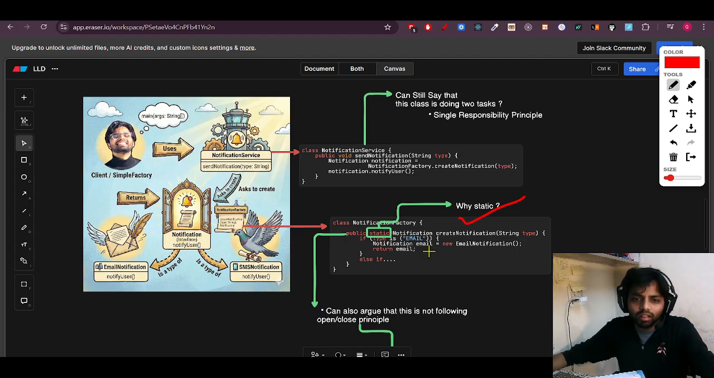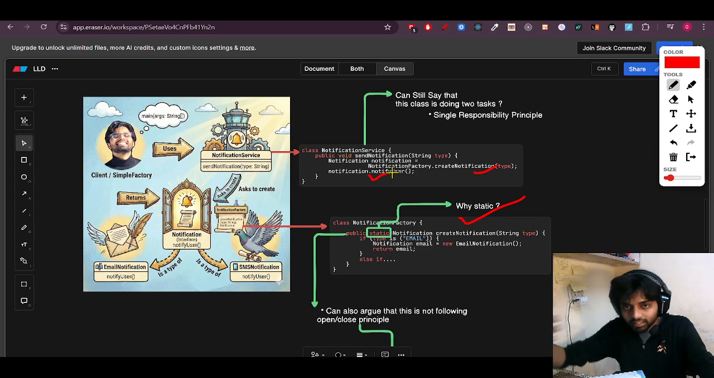Now let's see how I was able to solve the single responsibility problem in the notification service class. I can see here that there is a notification class which is creating objects, so object creation, and it is also sending the notification. It is a genuine thought: how are we able to solve it? It is again doing two tasks, creating the object and notifying the user.